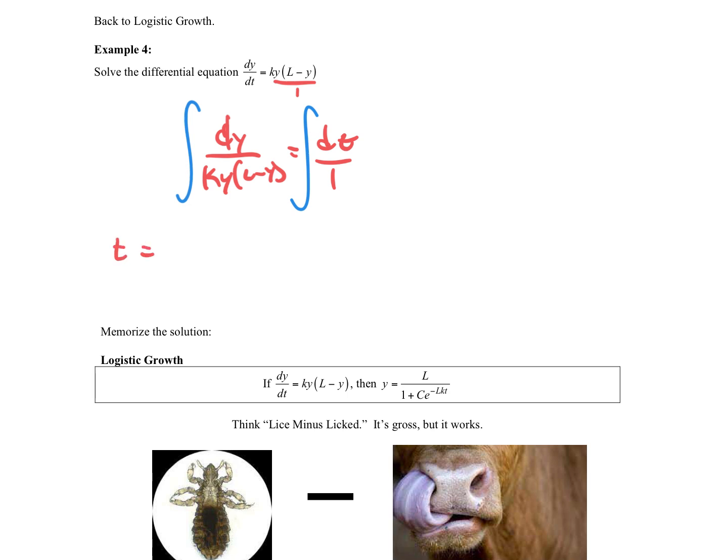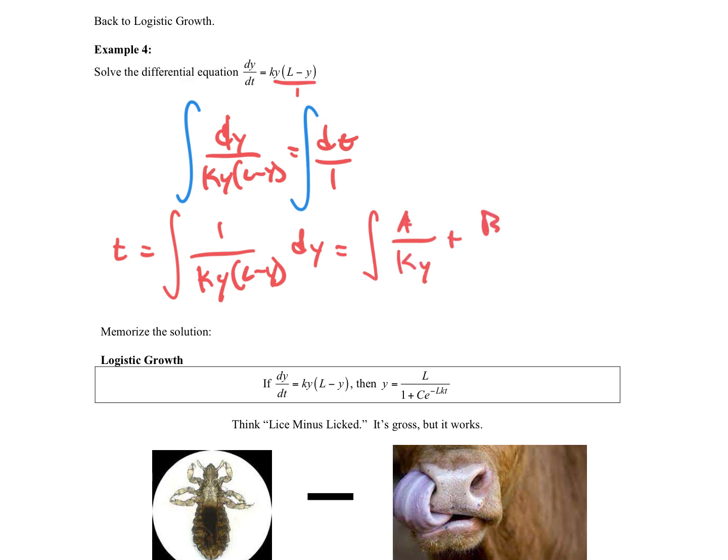And now we want to integrate this. Well, how do we integrate this? Why don't you write this out? So I'm going to write the integral of 1 over ky times (L minus y) dy. Okay, well, for this we want to use our partial fraction decomposition. So we're going to say, I wish that I could write this as A over ky plus B over (L minus y) dy.